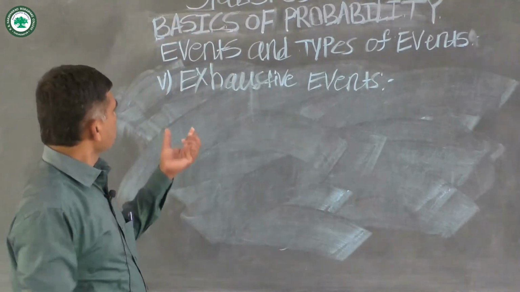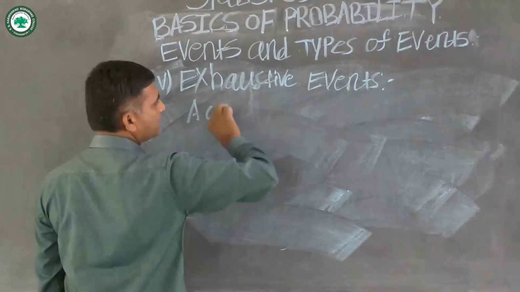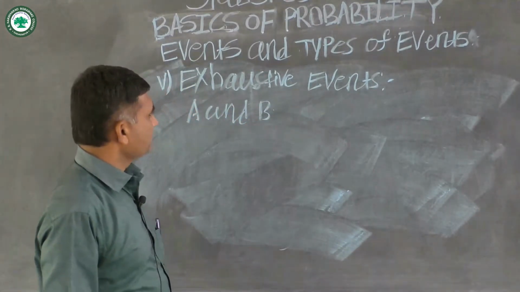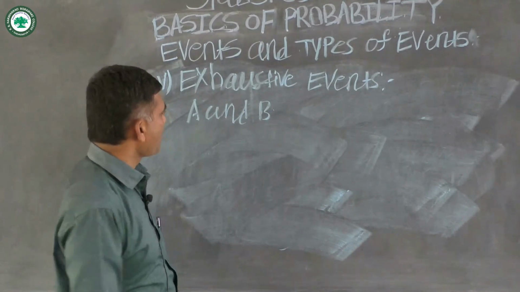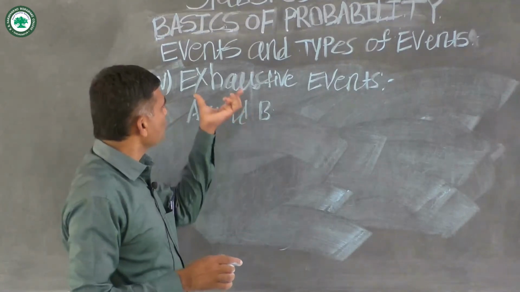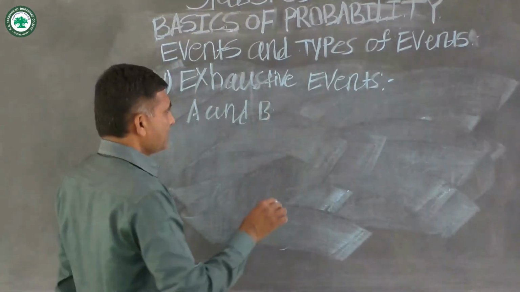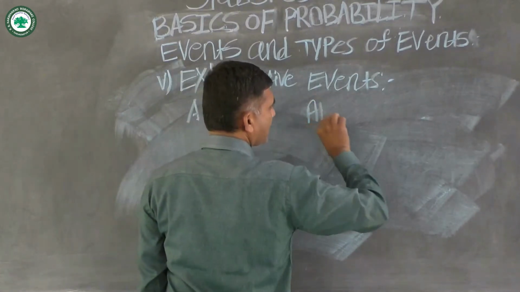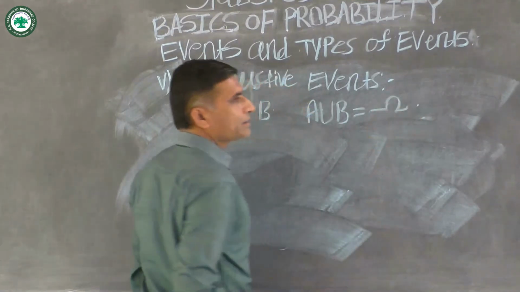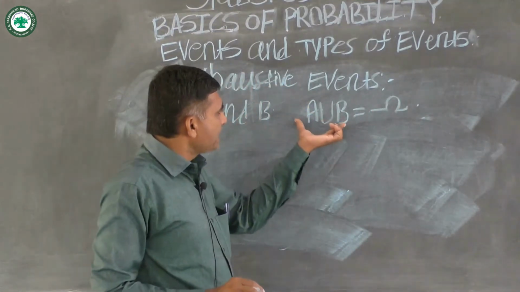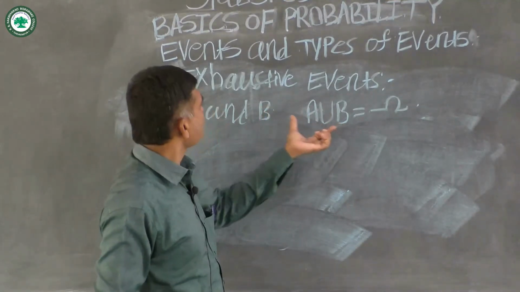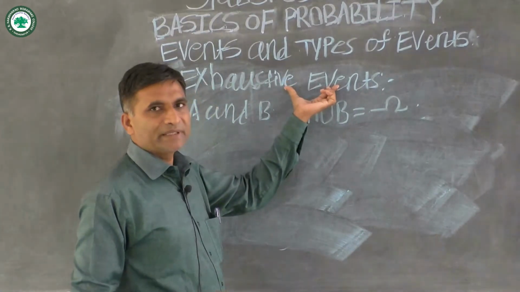Suppose A and B are two events defined on the sample space omega. Then these two events are said to be exhaustive events if A union B is equal to omega. If we take the union of two events and it is equal to the sample space omega, then the events A and B are said to be exhaustive events.